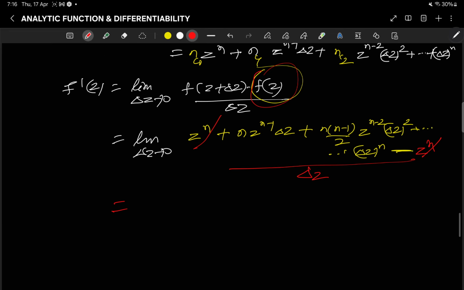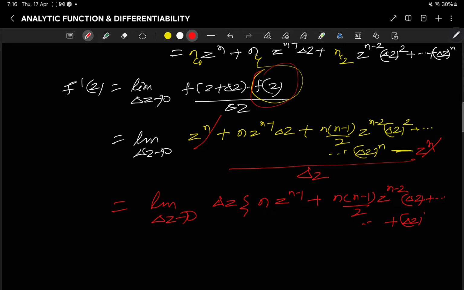So now you can take del z common throughout. So this is equal to limit del z tends to 0, taking del z common, n z to the power n minus 1 plus n into n minus 1 by 2 z to the power n minus 2 del z plus so on, plus del z to the power n minus 1, divided by del z.